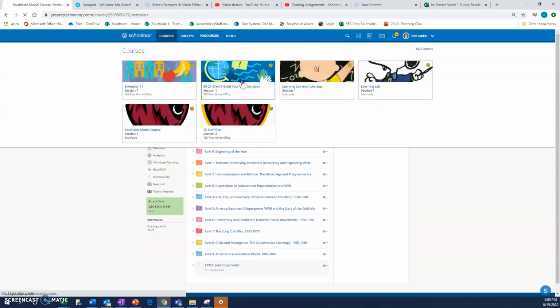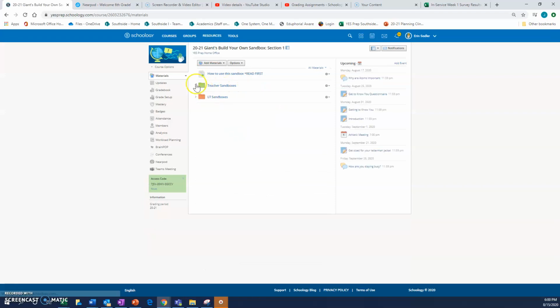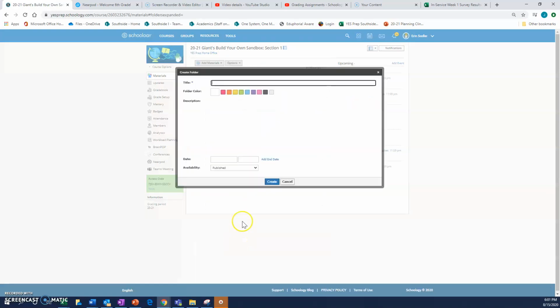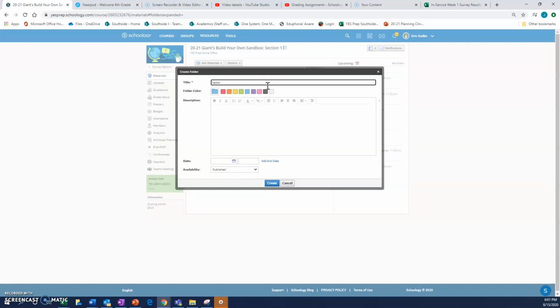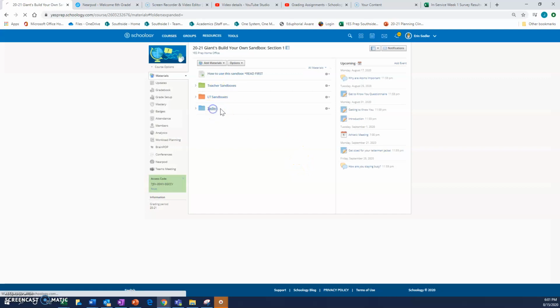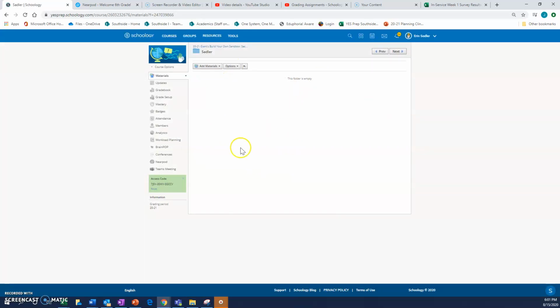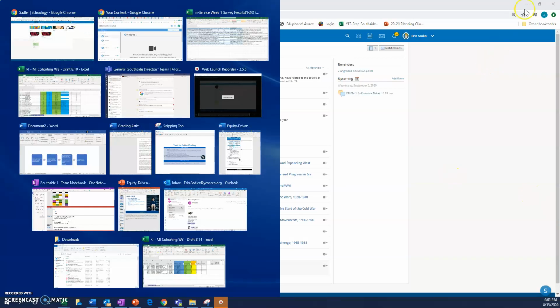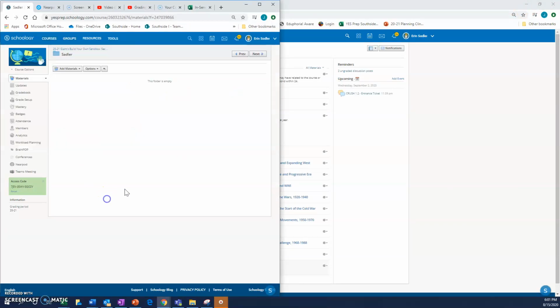In your sandbox, each staff member has been provided a sandbox, and I'm going to quickly create my own so that I can show you. So I'm going to add a folder, title it. All right, so now I'm ready to build out all of the non-negotiable elements required from our model course. I'm going to split screen these so that I can view both at the same time. It'll just help me navigate things more quickly.